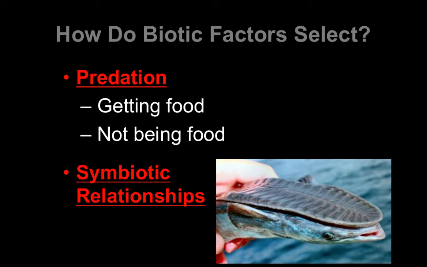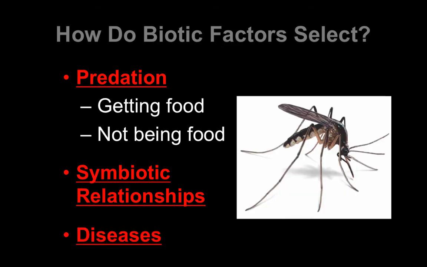Additionally, we have symbiotic relationships. This remora fish has an adaptation towards sticking to the bottom of things like sharks to hitch a ride. So how you interact with other species symbiotically can also cause you to have adaptive traits. And then finally, diseases.